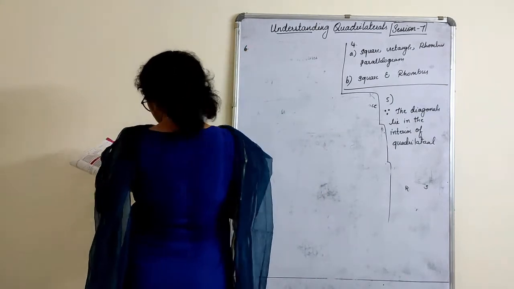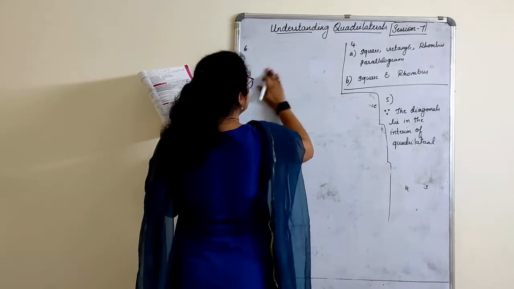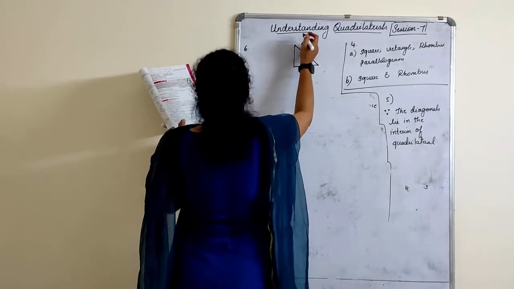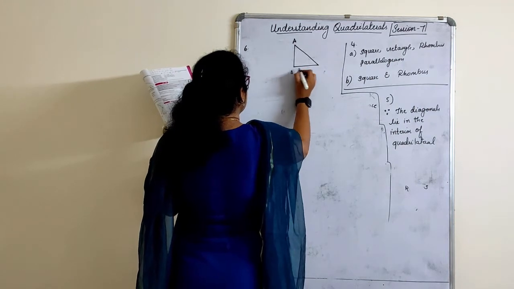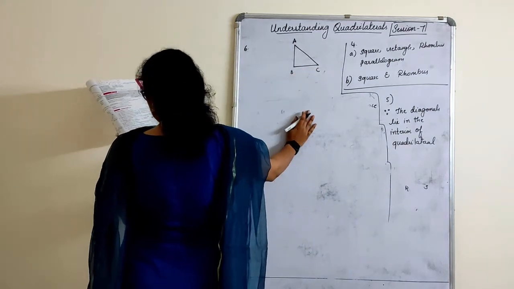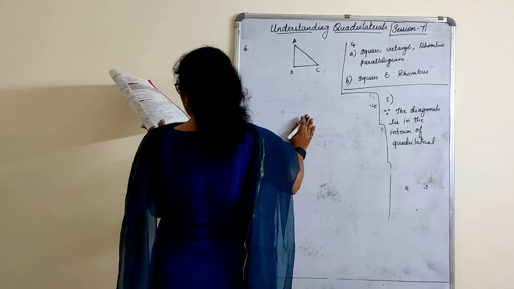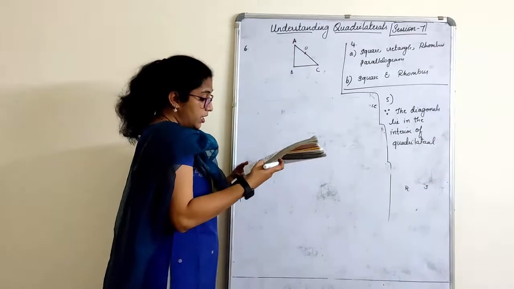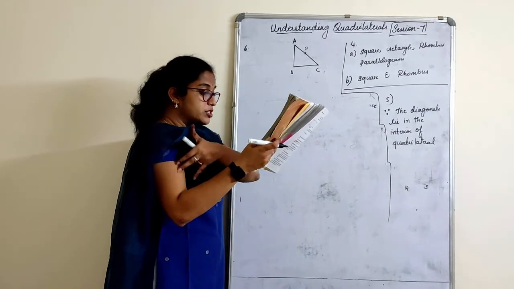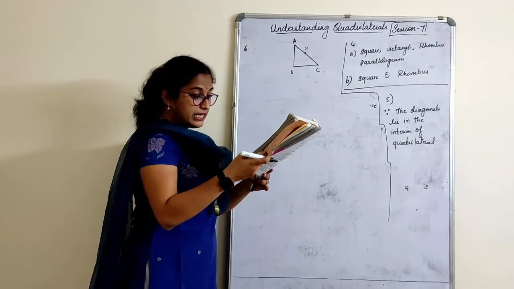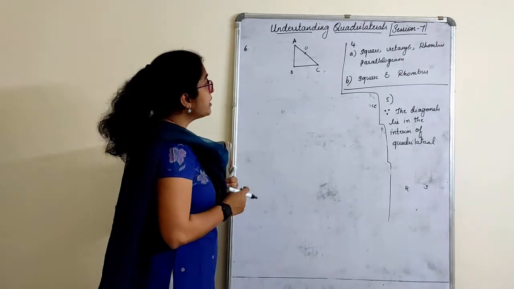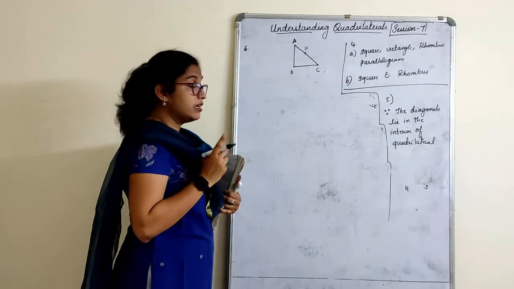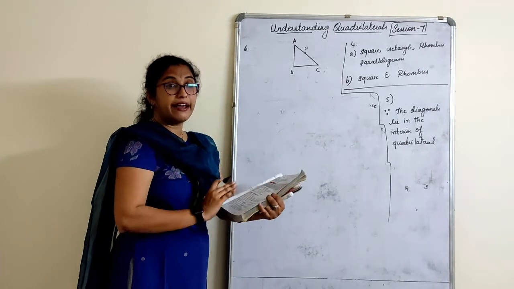Sixth one: ABC is a right angle triangle and O is the midpoint of side AC. Explain why O is equidistant from A, B and C. Now, O is equidistant from A and C we know, but from B how do we know that? For that we have to draw a construction. They have given the hint here.